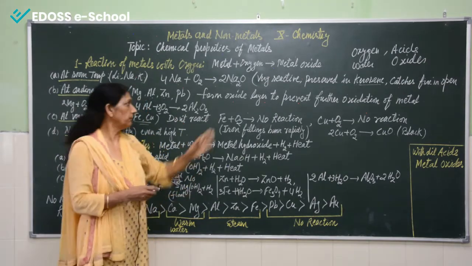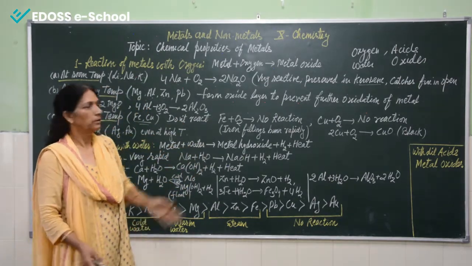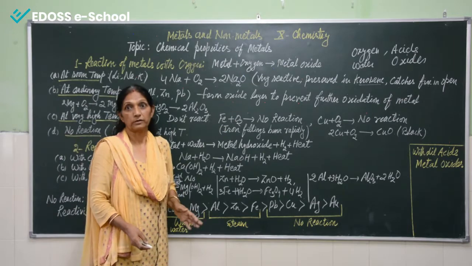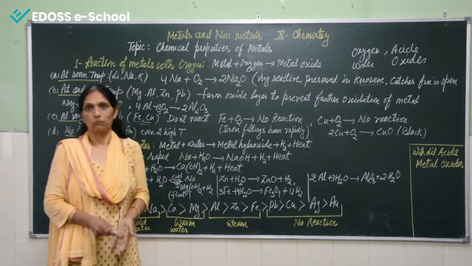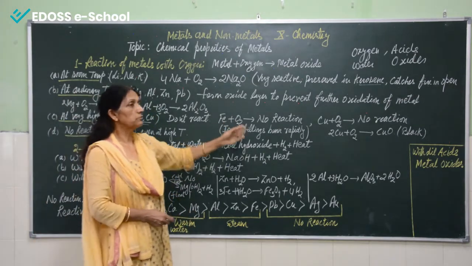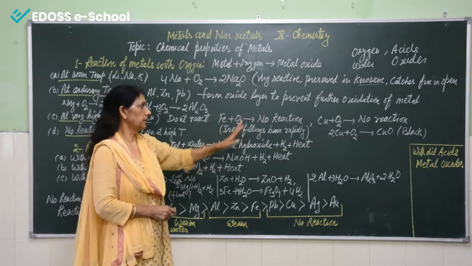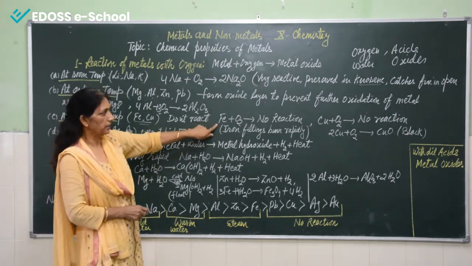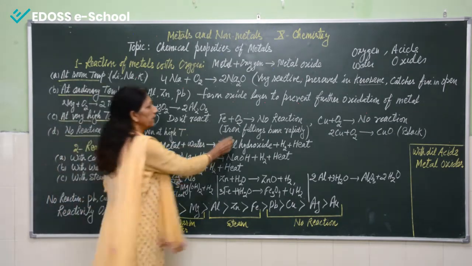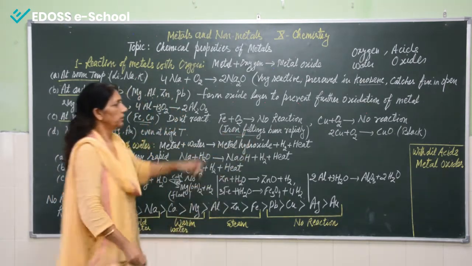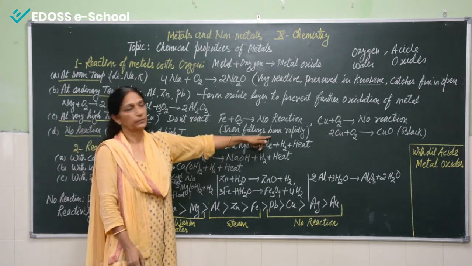If iron is kept in open, it gets rusted. But why? Because it comes in contact with moisture also. But if in place of solid iron metal, you take iron filings, it will burn rapidly.